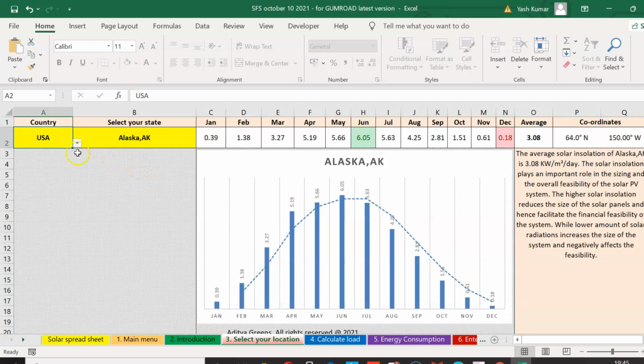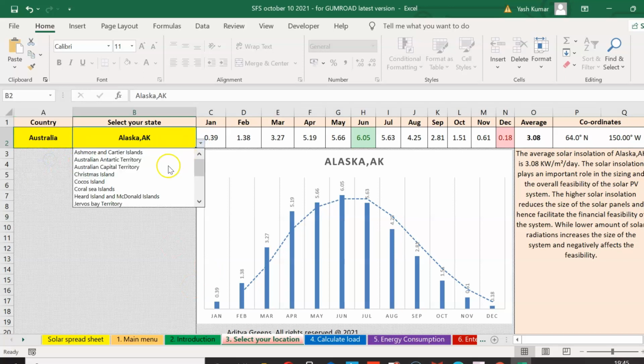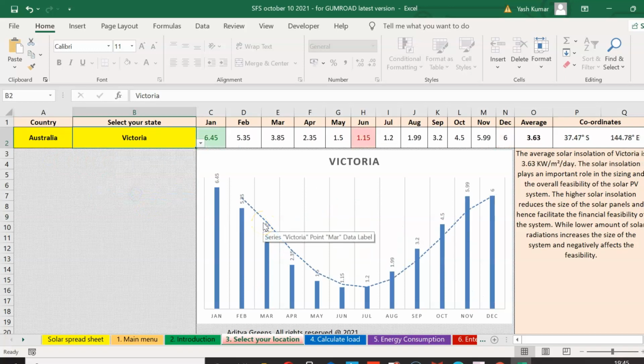I am changing the country from the United States of America to Australia. You will see the difference in the pattern. I'm not talking about the intensity, see the difference in the pattern. Australia lies in the southern hemisphere. I select any of the states, let's say Victoria. Now see the difference. In the earlier pattern for Alaska, the sunlight intensity was maximum in the middle months, June, July, and August. While here, in the case of Victoria, which lies in the southern hemisphere, the sunlight intensity is maximum in the end months, January, February, November, and December.